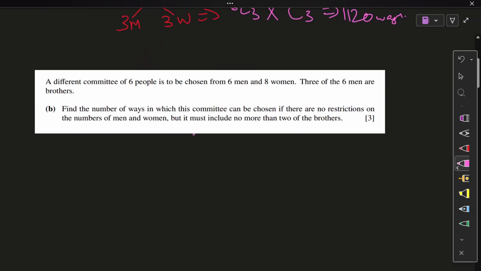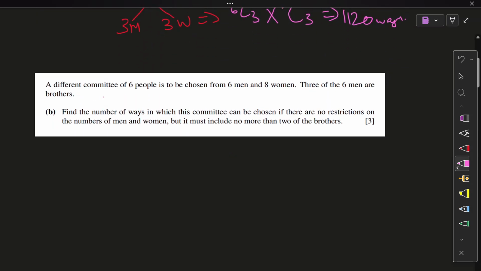Acha. Part B. A different committee of 6 people. Another committee we need to form, I guess, of 6 people again from the same selections. 3 of the 6 men are brothers. Okay. Now we are making a distinction, which is that out of these 6 men, 3 are brothers, while the rest are just normal people. That's a distinction, right? So we always make a distinction. Part B now states, find the number of ways in which the committee can be chosen.